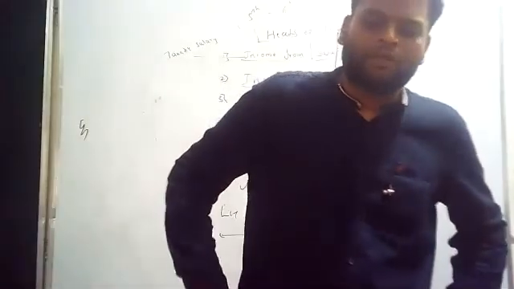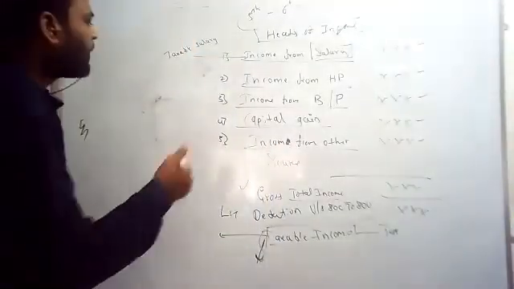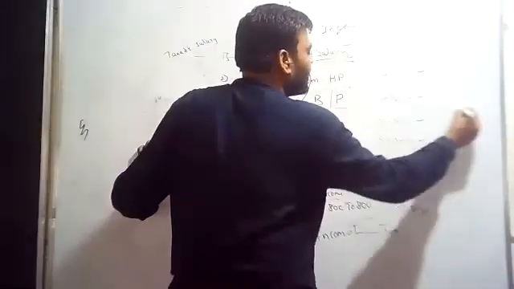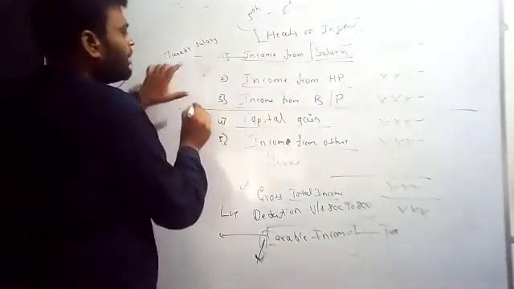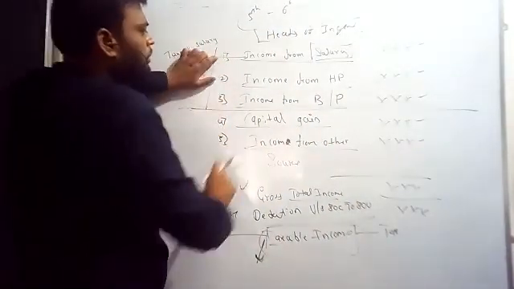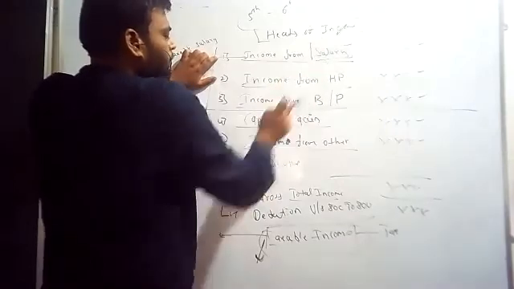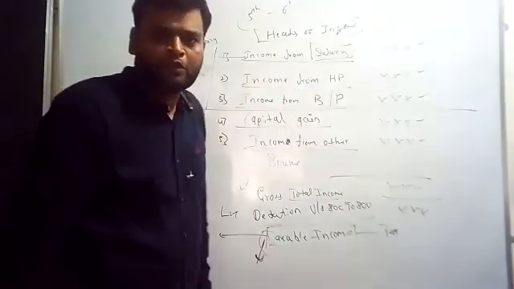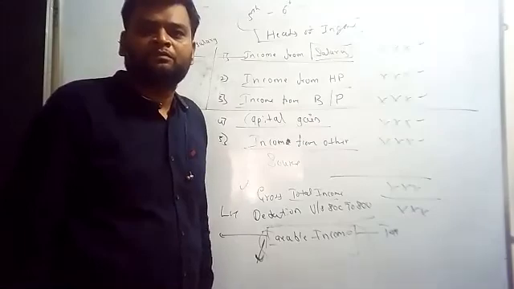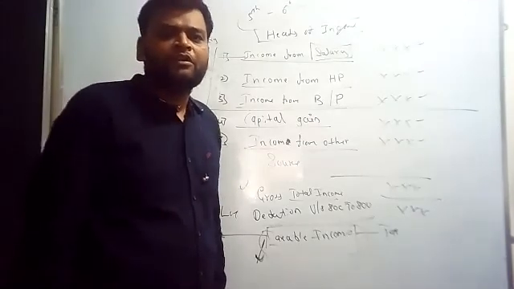Good. Okay. Next, fifth semester, sixth semester. This part is fifth semester: income from salary, income from house property, income from business and profession.